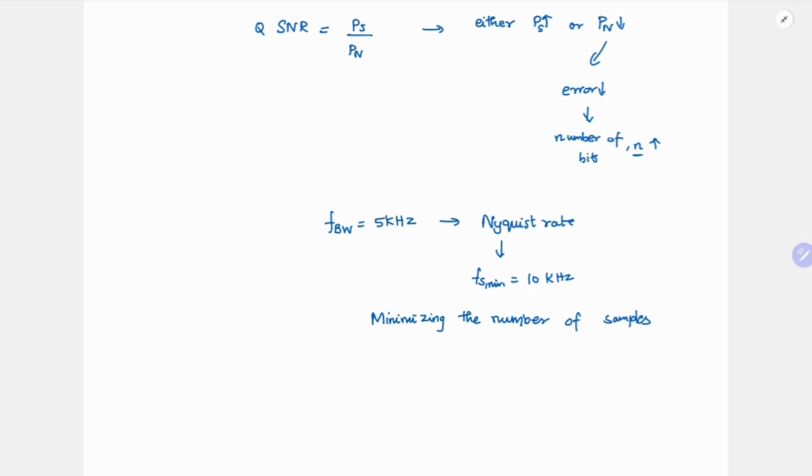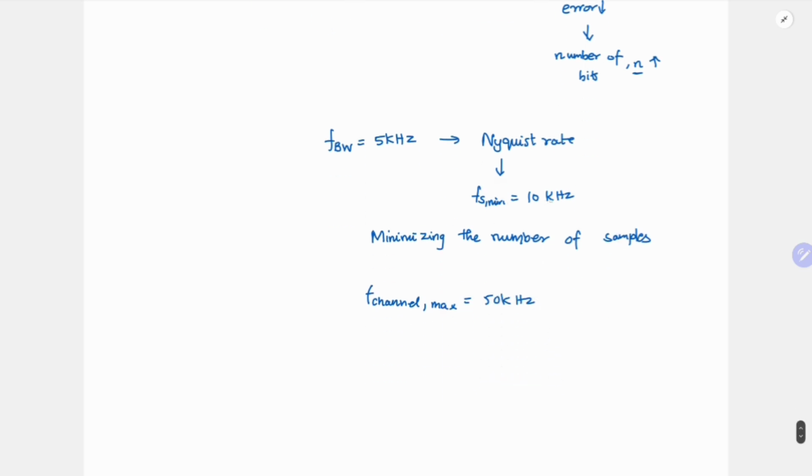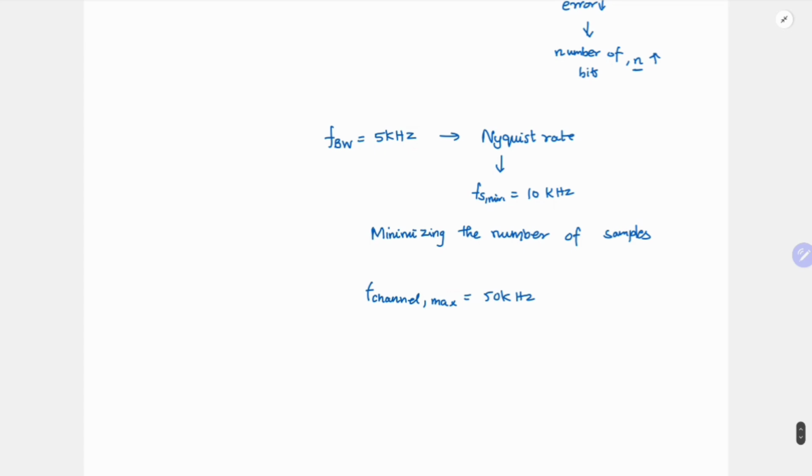So what is my n limited by? Your channel maximum is 50 kilohertz, and Fs min is 10 kilohertz. I'm sampling at 10 kilohertz, so my n is limited to 50 kilohertz divided by 10 kilohertz. So my n is less than or equal to 5.